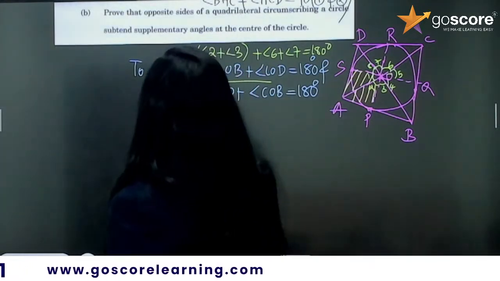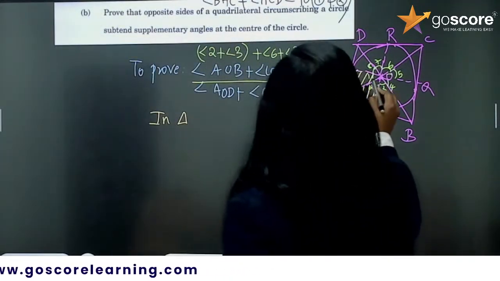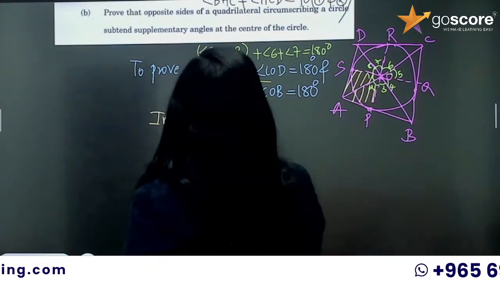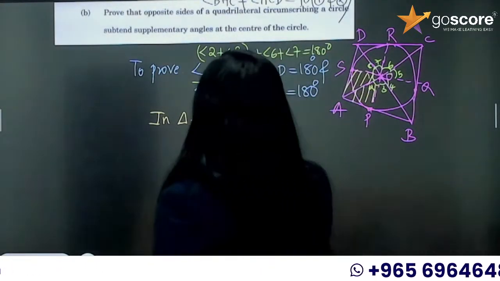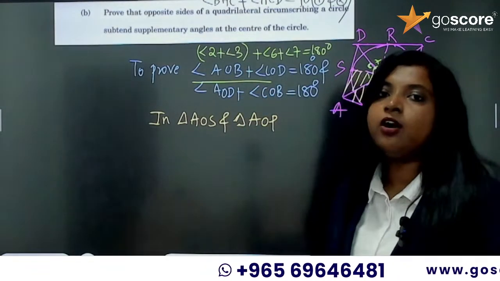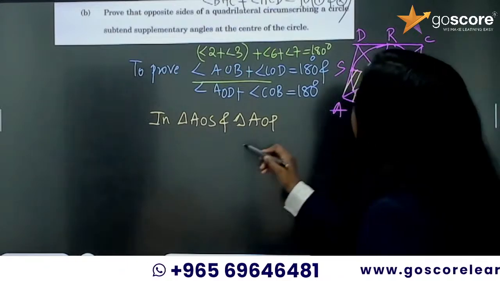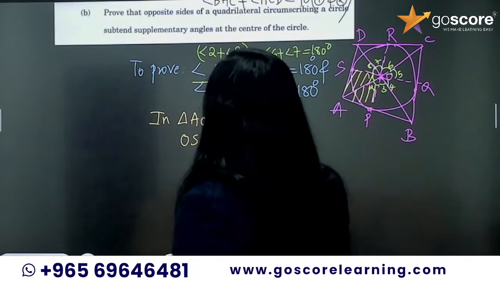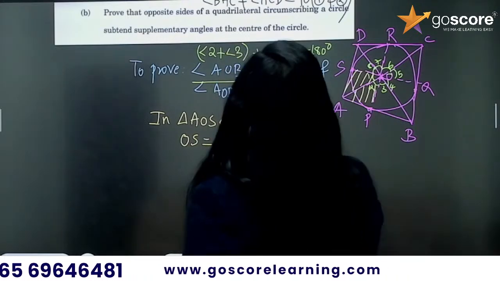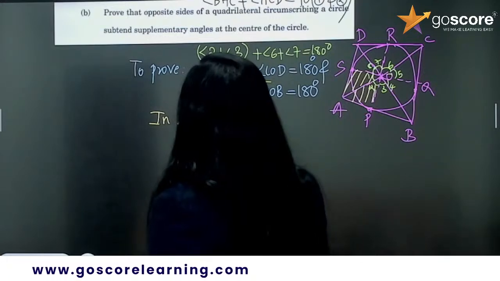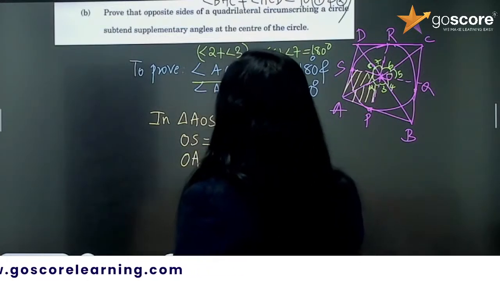So in triangle SOA, or AOS, and triangle AOP, what all things do we have? My aim is to prove that they are congruent. So I am taking OS is equal to OP by radii. And this OA is common. So OA is equal to OA, which is common.